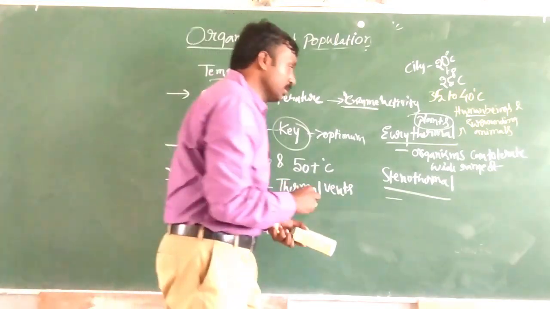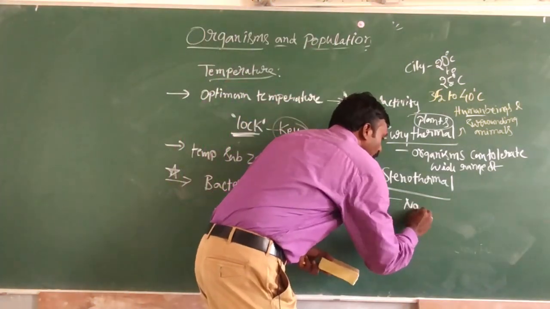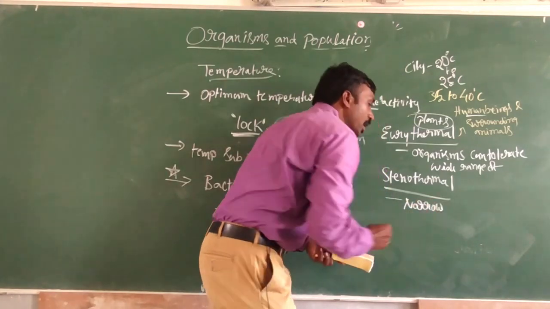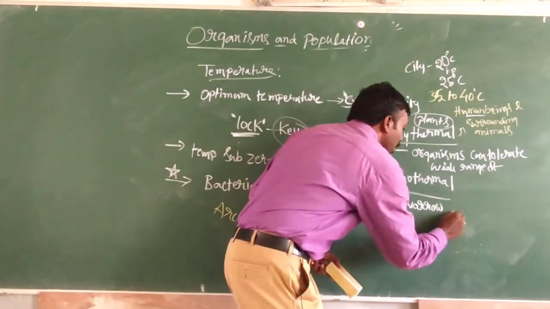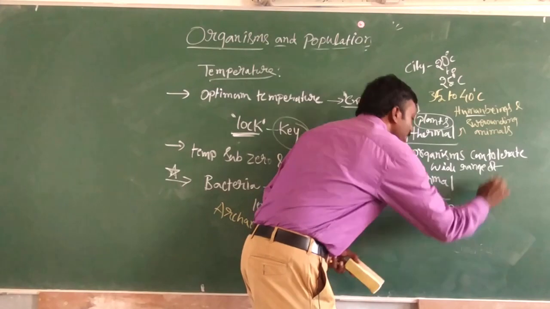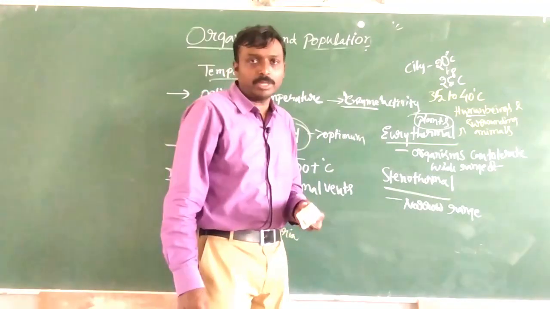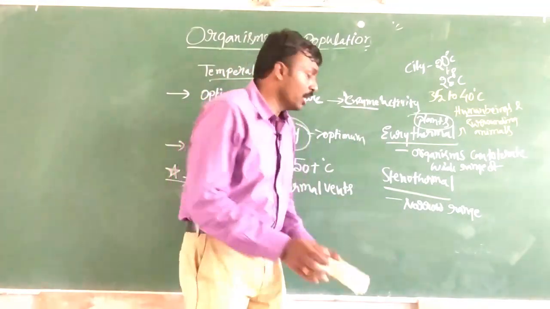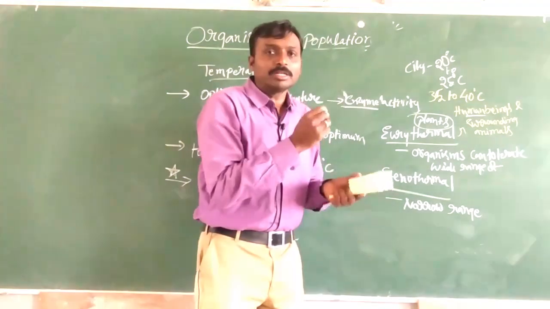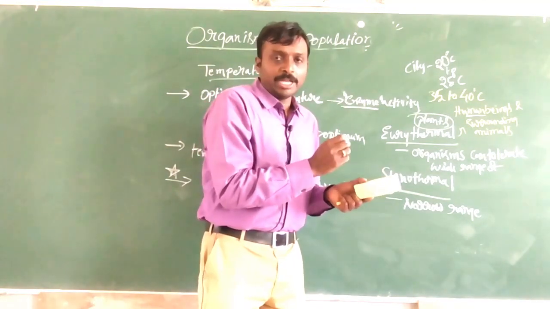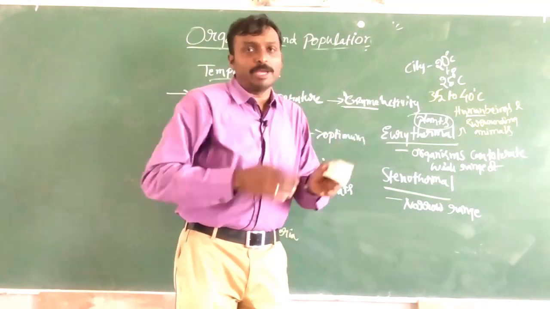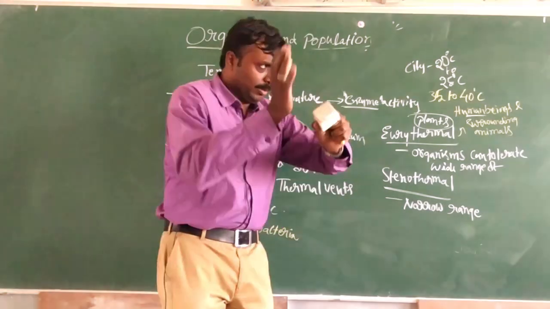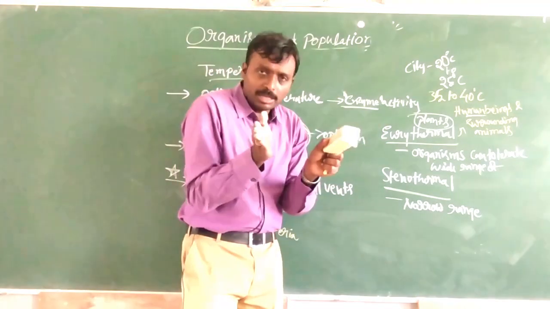So stenothermal animals or organisms will be tolerable only for a narrow range of temperatures. Narrow itself gives us the meaning of very little space. Narrow means less space.